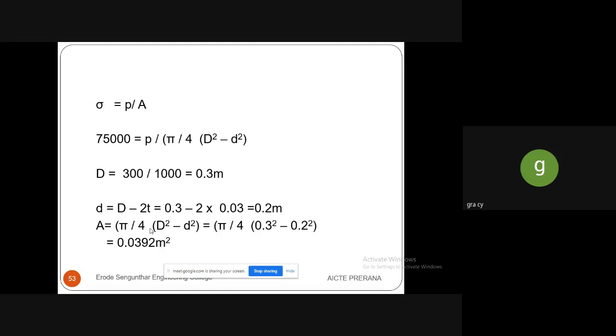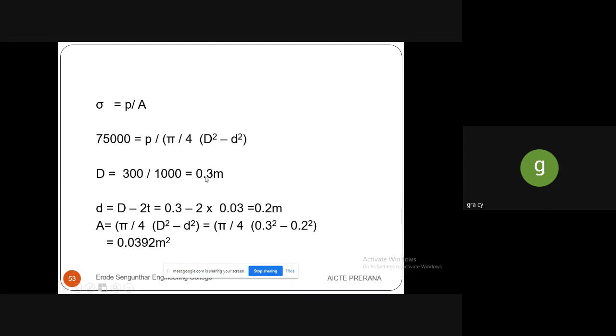Stress is load by area. So we know that stress is given, and then load is load divided by area. Area is pi by 4 into capital D square minus small d square. So capital D is given here as 300 by 1000.